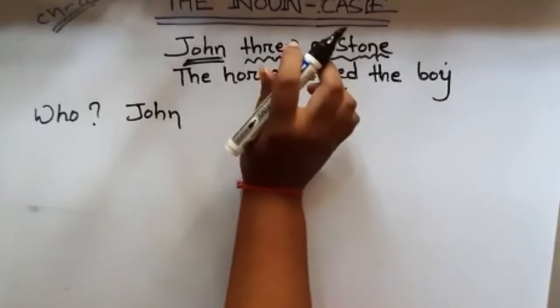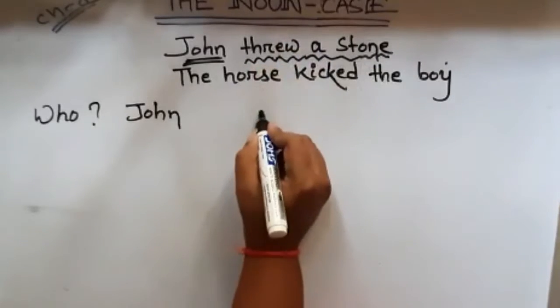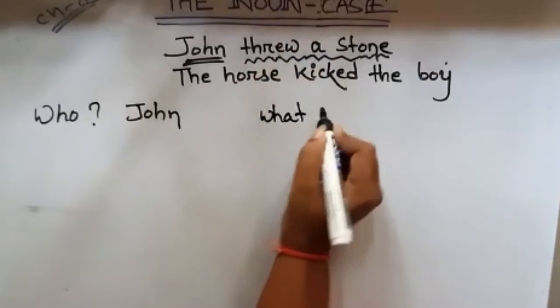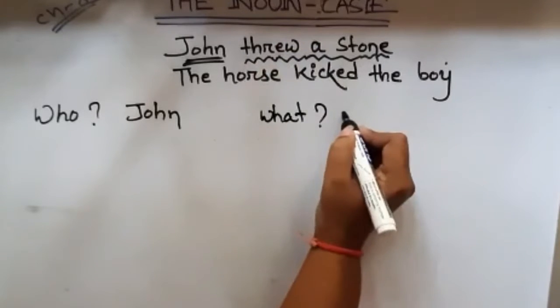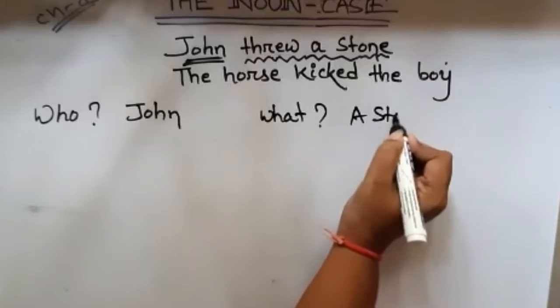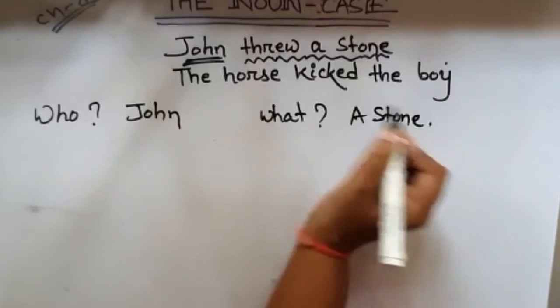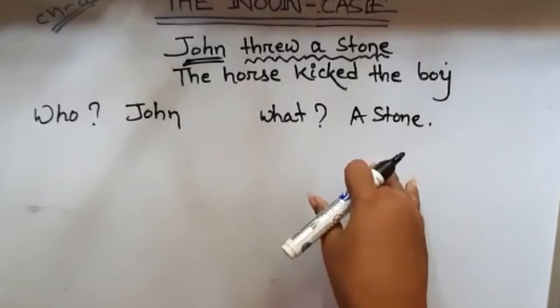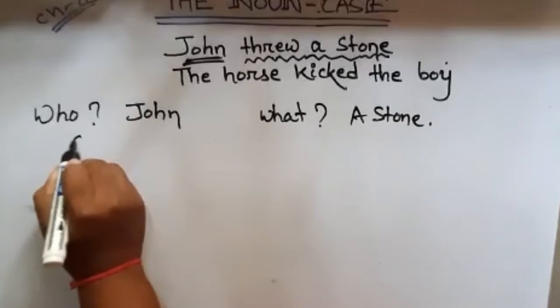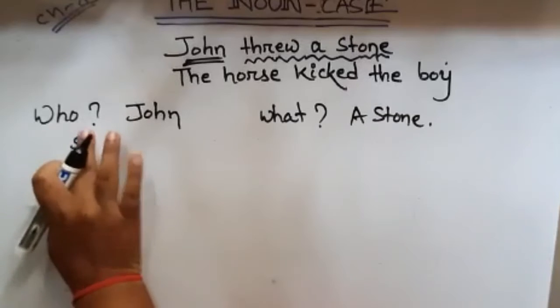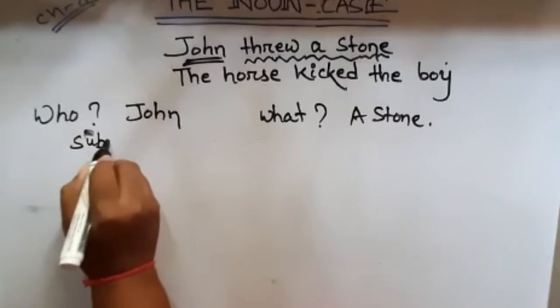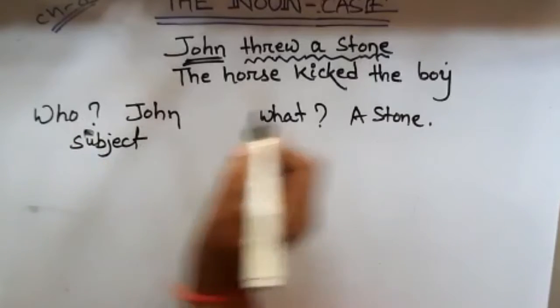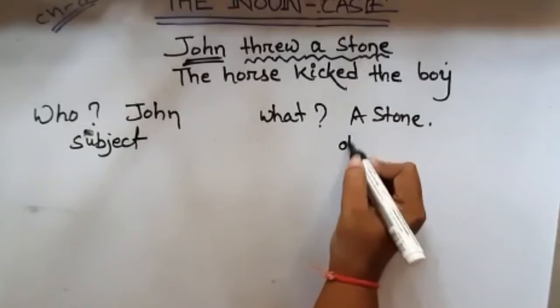What did John throw? What did he throw? A stone. Stone is the object of what John threw. The noun stone is therefore called the object. So here this is the subject and here this is the object.